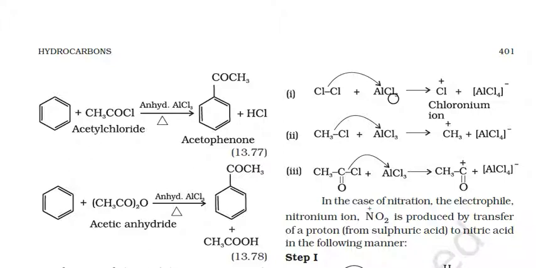Next, CH3Cl when reacted with AlCl3 forms CH3 plus and AlCl4 minus. Next is CH3COCl, acyl chloride. When it reacts with AlCl3, it forms the CH3CO plus ion and the AlCl4 minus ion.